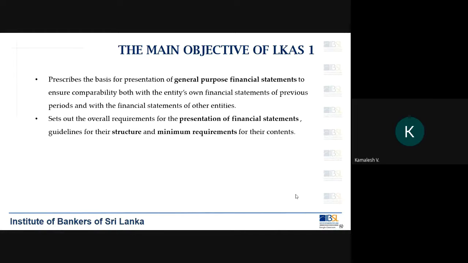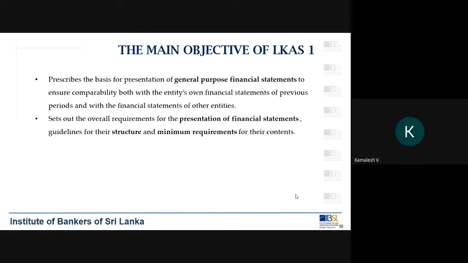Okay. But for the listed companies, there are formats given by the standard. The accounting standard specifies certain templates, which are also vetted by the Colombo Stock Exchange. So they prepare financial statements based on the formats provided by the accounting standard.